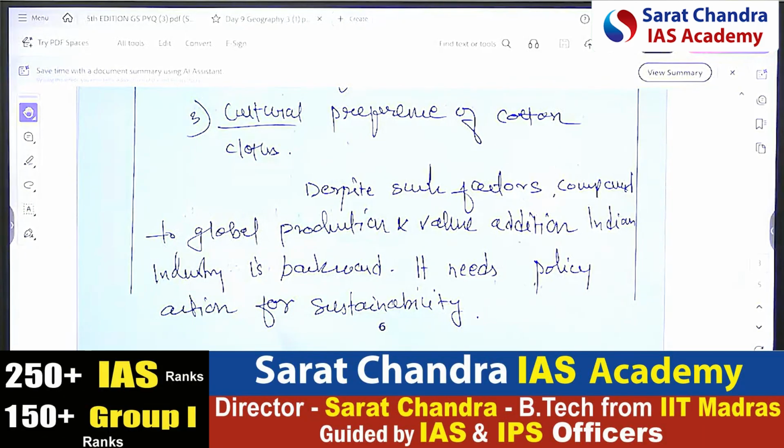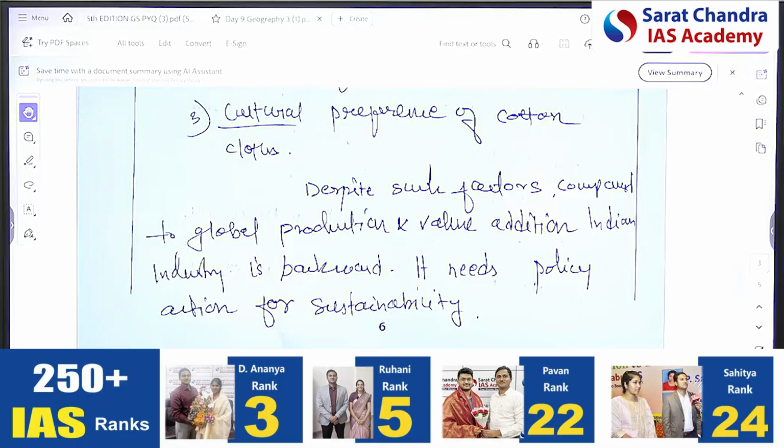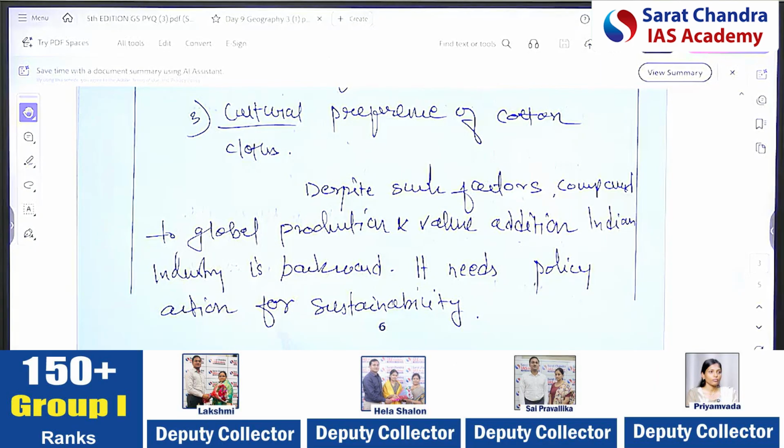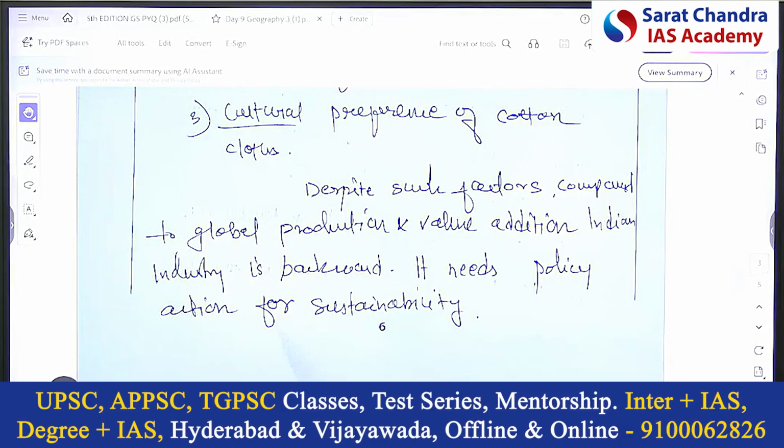Now what is the factor? Yes, climate is suitable there. Yes, raw material is available there. Yes, infrastructure and finances are there. These are the factors. Now what can be the challenge there? It is that we are not able to utilize those factors in a holistic, productive and efficient manner. That can be the analysis, the second part. But the actual demand of the question is these factors.